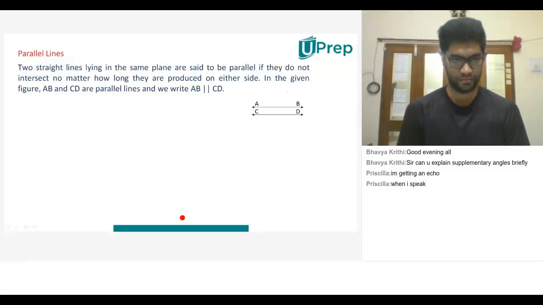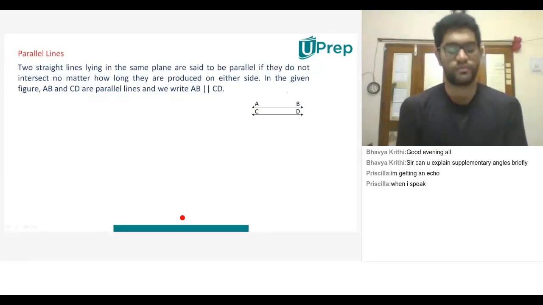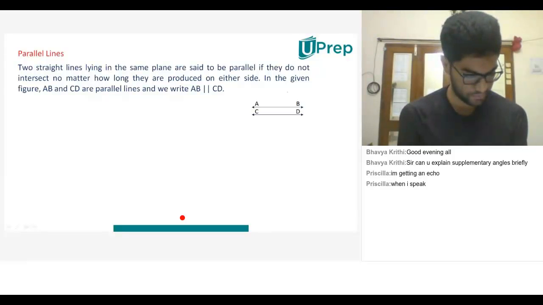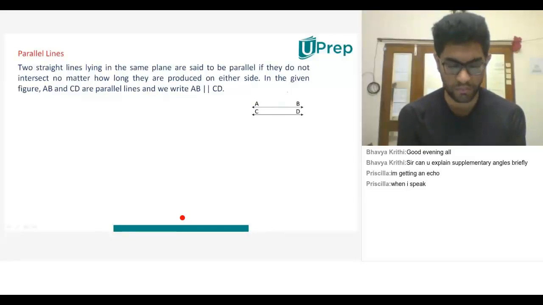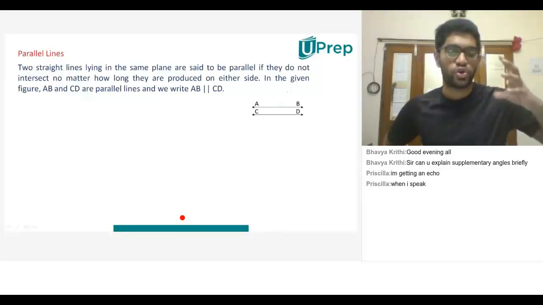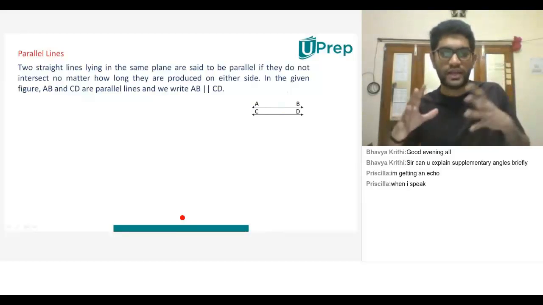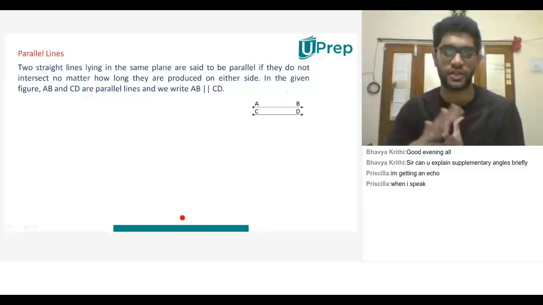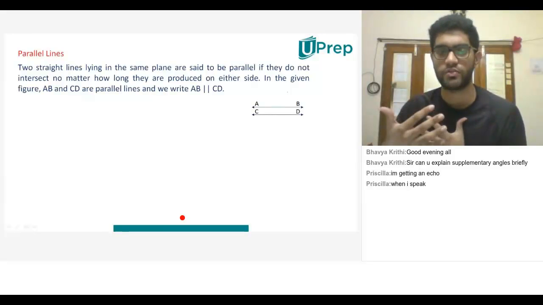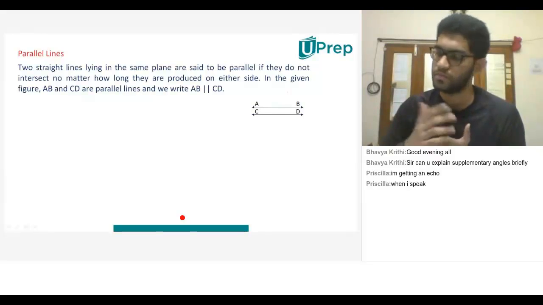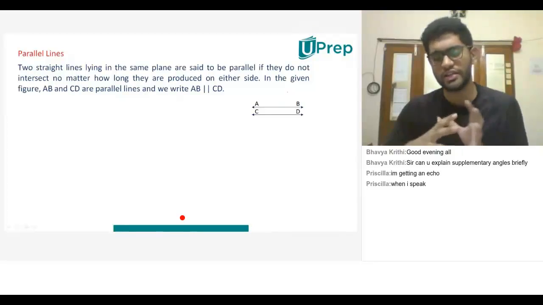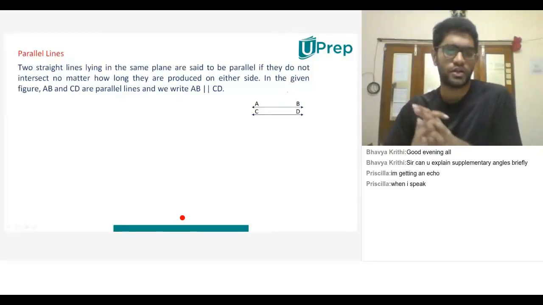The parallel lines are the lines which extend to any extent but do not meet. Very good. Any other take? I always told you, never think about math with diagrams or something. Always imagine the diagrams that you see. Any examples that you can give me? Railway tracks. Perfect. Good. And anything else that you can tell me about parallel lines?